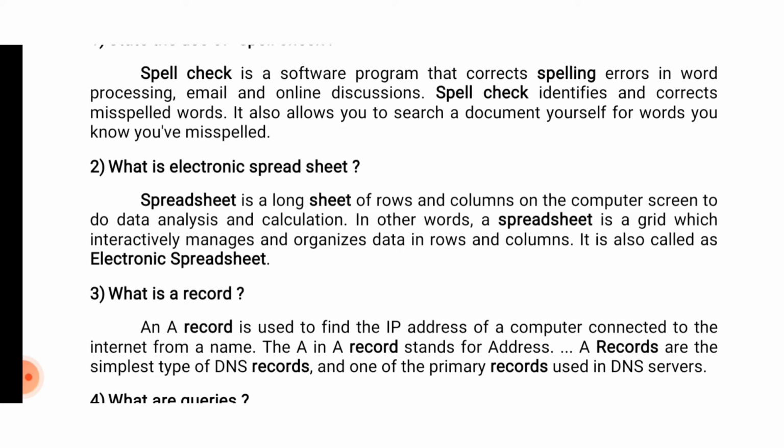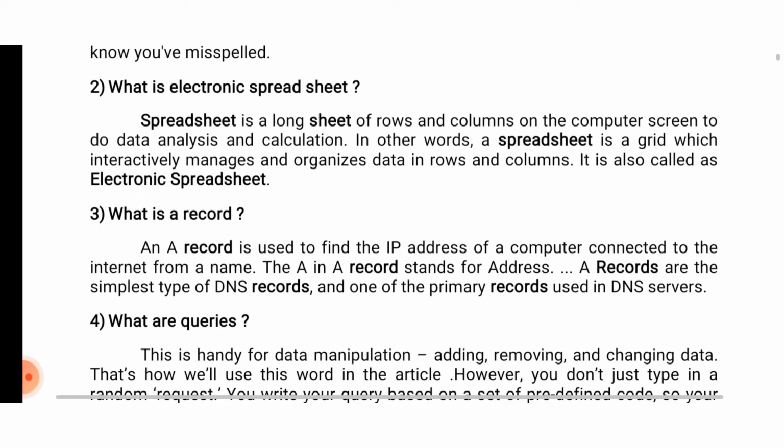What is electronic spreadsheet? Spreadsheet is a long sheet of rows and columns on the computer screen to do data analysis and calculation. In other words, a spreadsheet is a grid which interactively manages and organizes data in rows and columns. It is also called electronic spreadsheet.